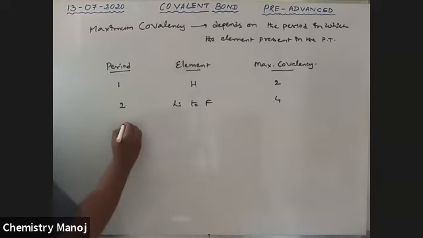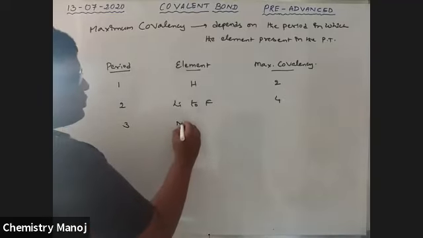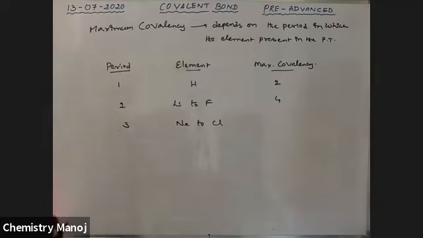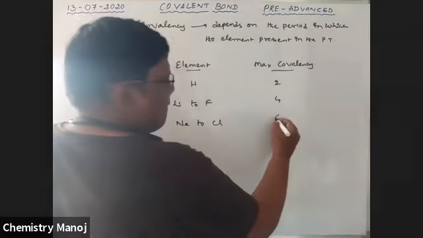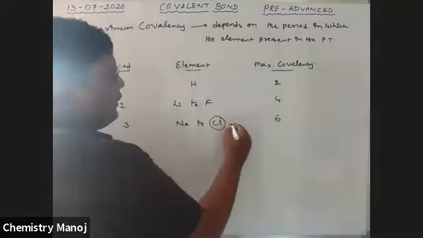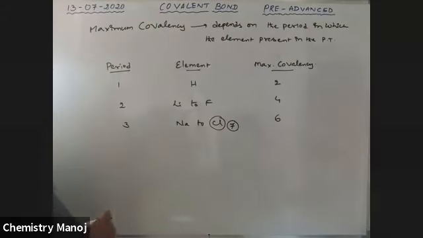Next, the third period, from sodium to chlorine. The maximum covalency is mostly 6. For chlorine itself, 7 is also possible.